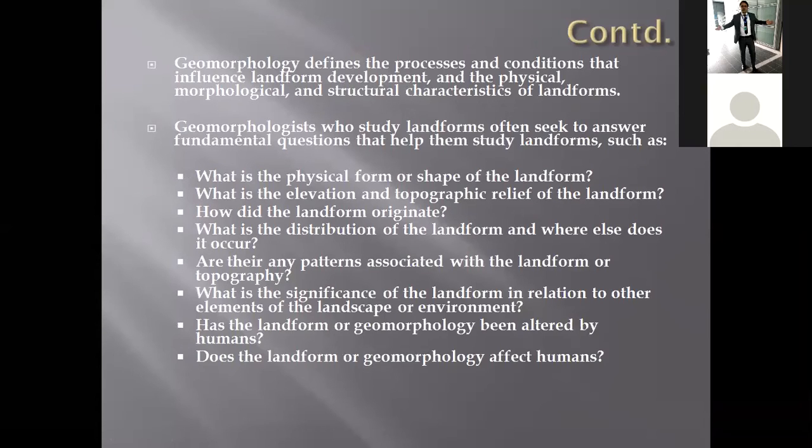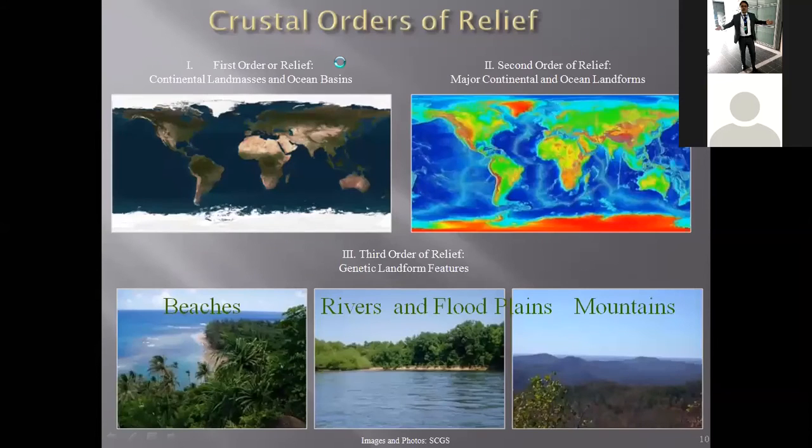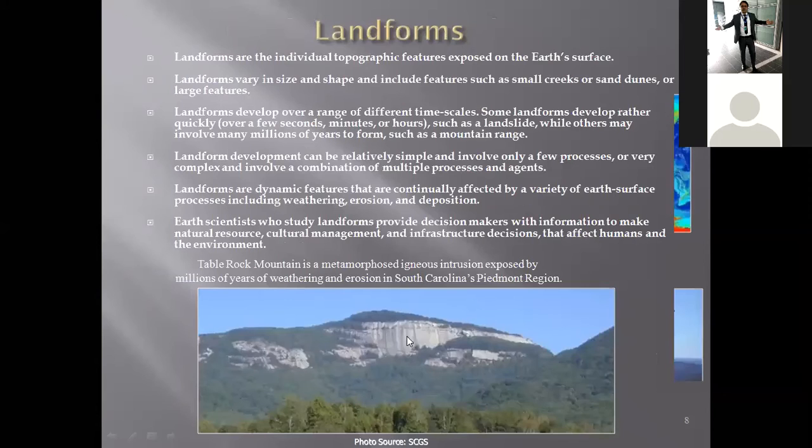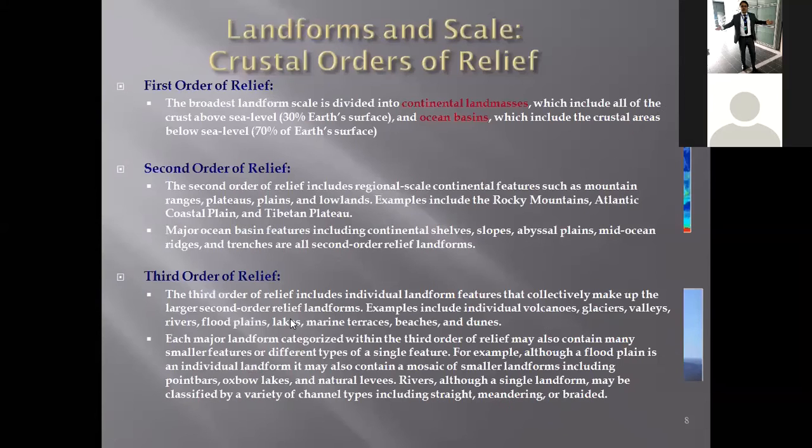Why do geomorphologists study landforms and what do they want to do with these landforms? For example, what is the physical form or shape of the landform? Just to describe. For example, the geomorphologist will go to this area and try to describe this landform based on satellite image, photographs, the geological map, or the topographic map.